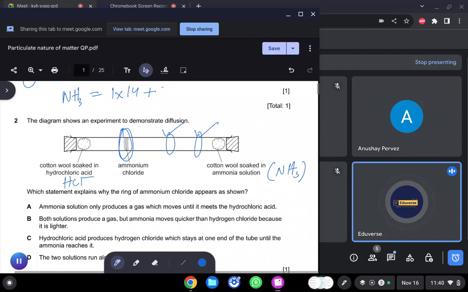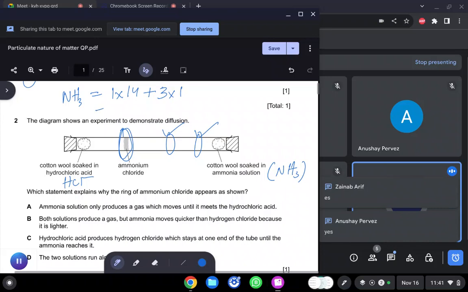In ammonia, how many hydrogens are there? Three hydrogens. So I will write 3 and multiply this by the AR of hydrogen. Ariba, the AR of hydrogen is 1. Am I right, Zainab? Okay, so that's why I'm multiplying it by 1. Then simple arithmetic, 14 into 1 is 14, 3 into 1 is 3.